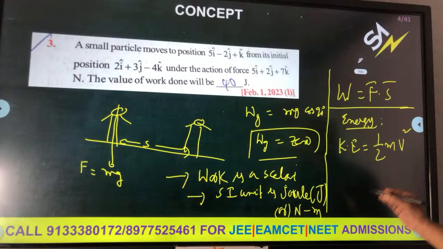So V2 value is how much? 8 meters per second. I am sorry students, that is 5 by 2 is given, not 3 by 2. Therefore, V2 is nothing but 8 meters per second. If you write here 8 square, it will become 64, and divided by 4 is nothing but 16. So the answer is nothing but what?